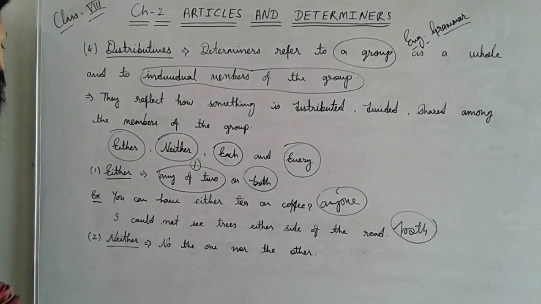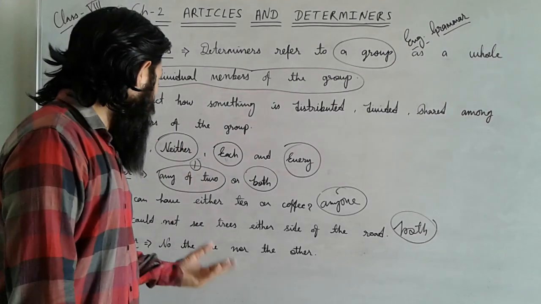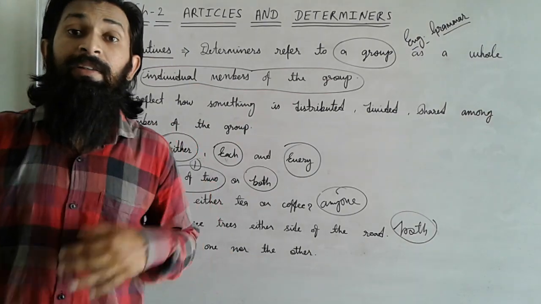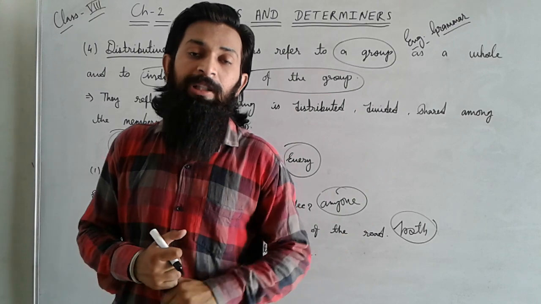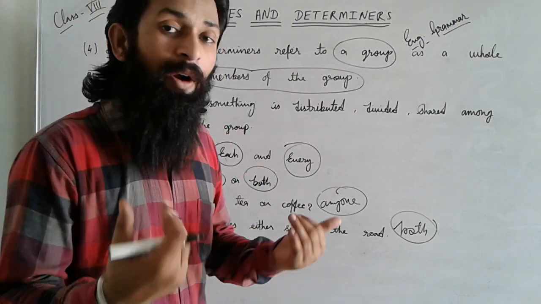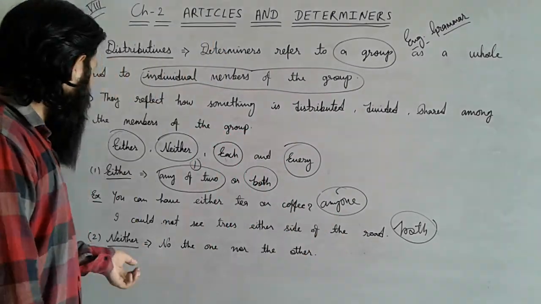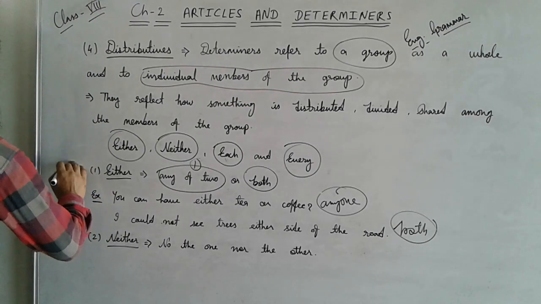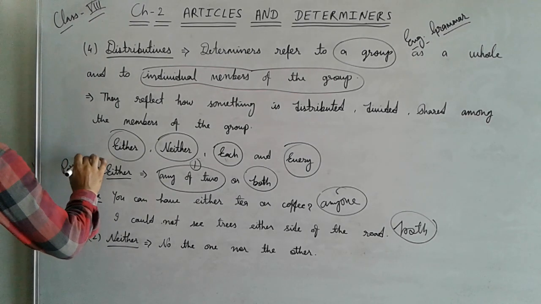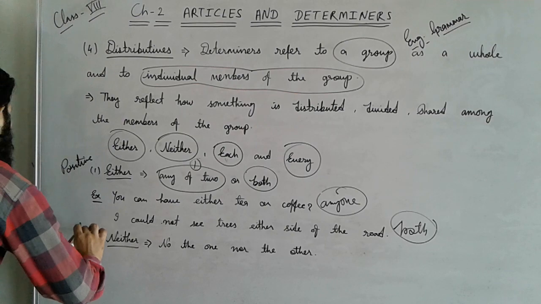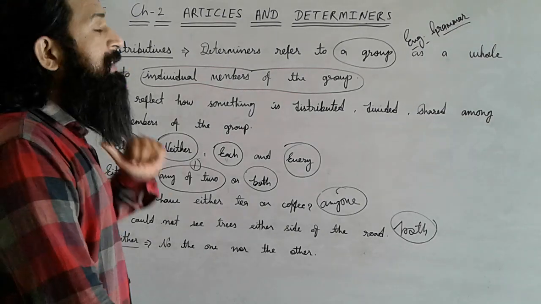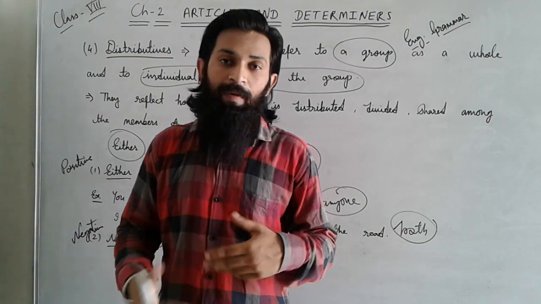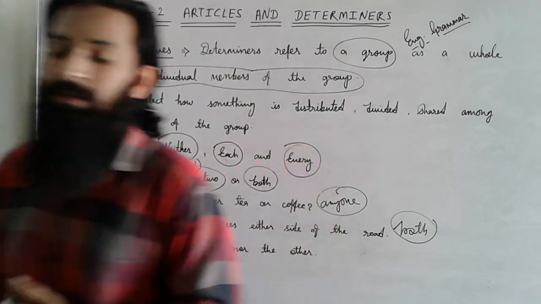And neither is here. Neither means not the one nor the other. Neither you nor I will go to Jaipur. Means not you are going and not I am also. So we can say that either is used for positive sentences, and neither is giving negative sense only. Dear friends, that's about distributive. Now we will discuss next one.